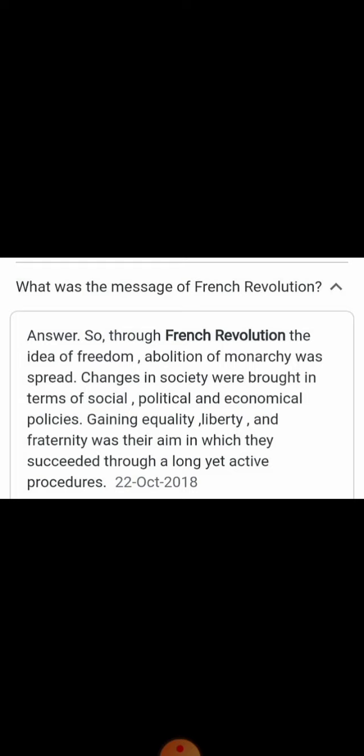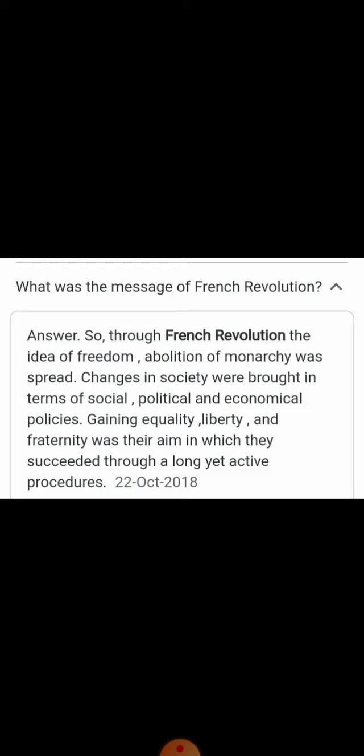And through the French Revolution, abolition of monarchy was spread, changes in society were brought. So no first class, no second class, and no lower class. These many classes were abolished, children. In terms of social, political and economic policies, the political system was changed, the economic policies were also changed.